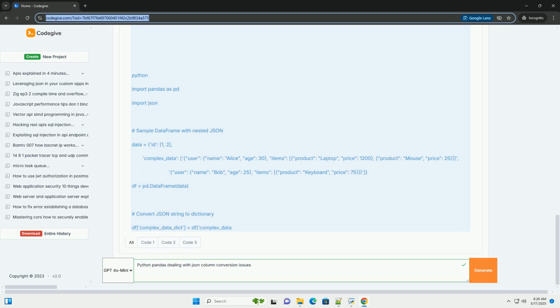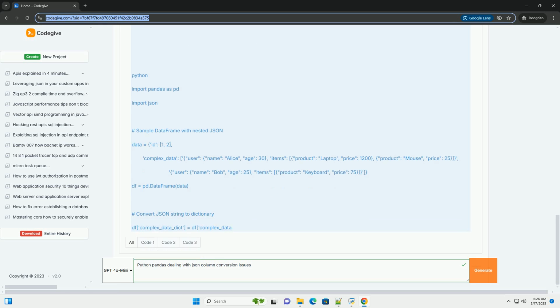Security: if you're processing JSON data from untrusted sources, be aware of potential security risks like JSON injection attacks. Sanitize the data appropriately. Documentation: document your JSON conversion and data transformation steps clearly. This will make it easier for others, and your future self, to understand and maintain your code.